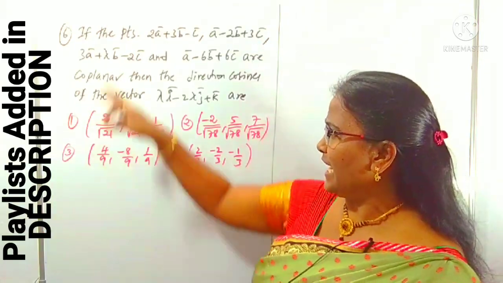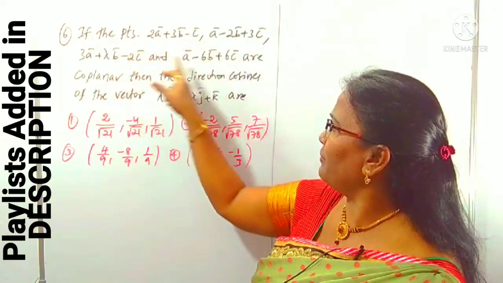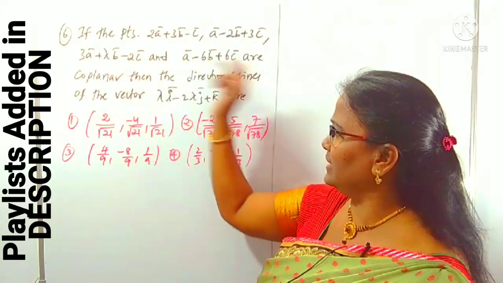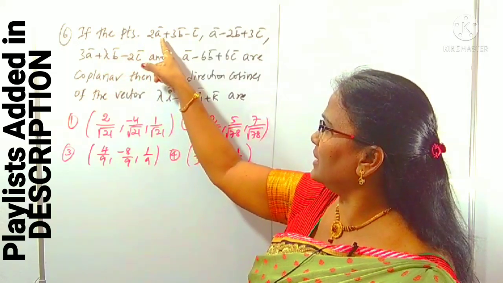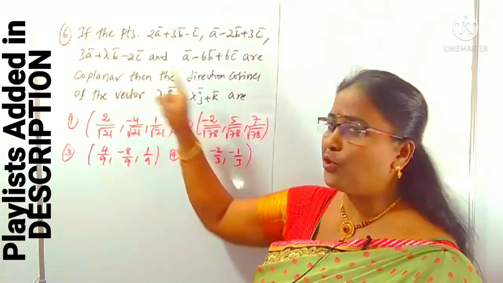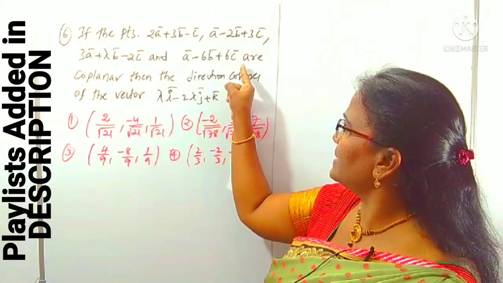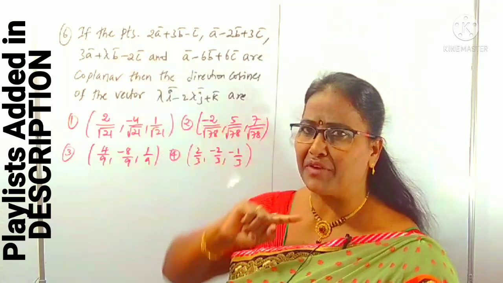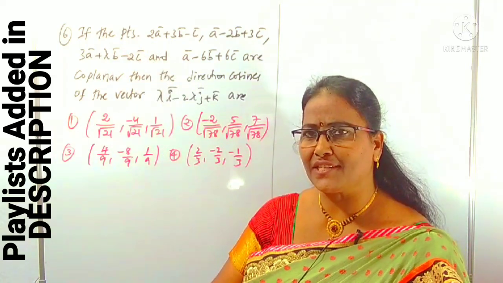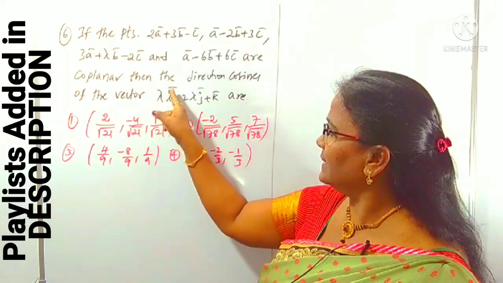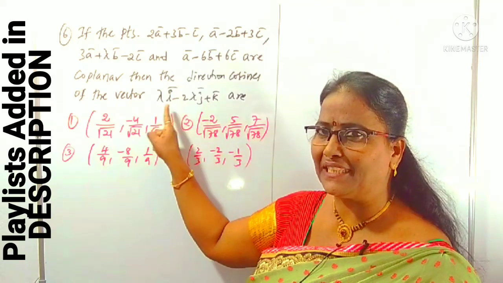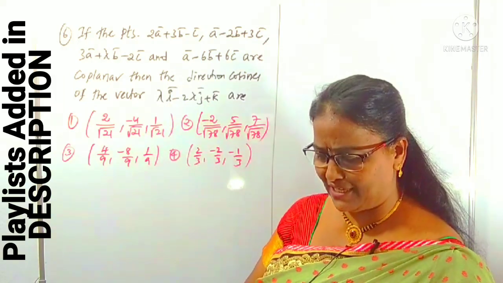Look at this question. If the points 1, 2, 3, 4 are coplanar, like the fifth question I did. The same model is given, in place of the elements a, b, c a combination is given, and also it is given that those are coplanar vectors. There is some unknown value lambda, which we find first, just like the previous question. In the previous question he just asked for lambda, but here he asks for the direction cosines of this vector. In this vector there is a lambda; after finding lambda, what you have to do, then we can concentrate.